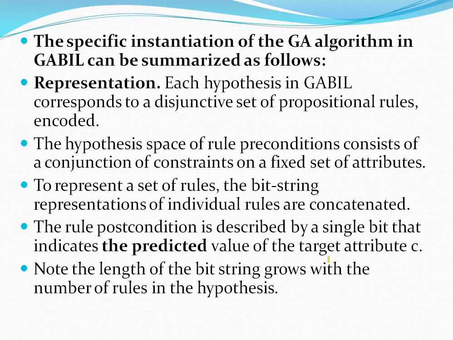In the Gabel system, each hypothesis is represented by a disjunctive set of propositional rules. We already said, to understand Boolean concepts in the Gabel system, every hypothesis is represented with a disjunctive set of propositional rules which are encoded. The hypothesis space of rule preconditions consists of a conjunction of constraints on a fixed set of attributes, and preconditions consist of a conjunction of constraints.